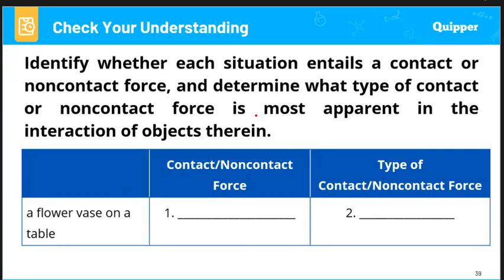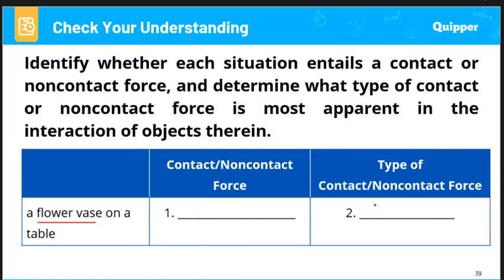Identify whether each situation entails a contact or a non-contact force, and determine what type of contact or non-contact force is most apparent in the interaction of objects therein. So for example, a flower vase on a table. It is considered to be a contact because the flower vase is in contact with a table. But what type of contact force would it have?